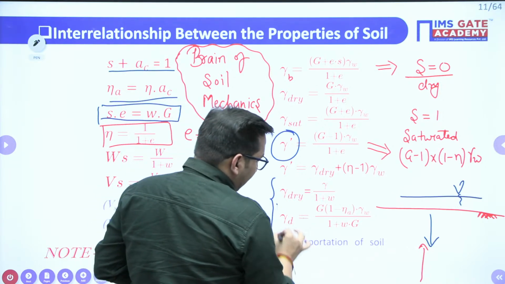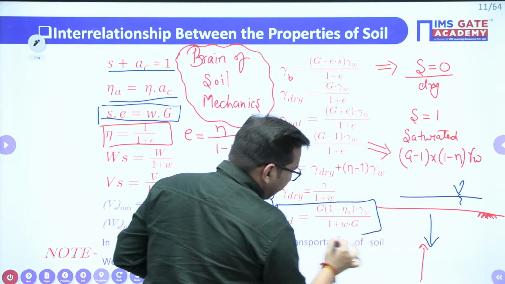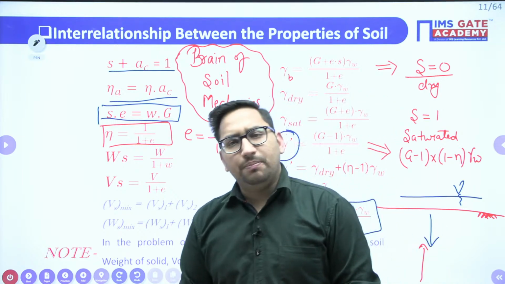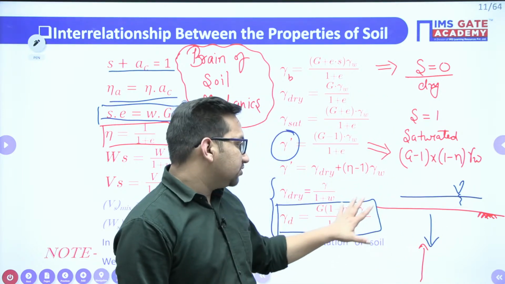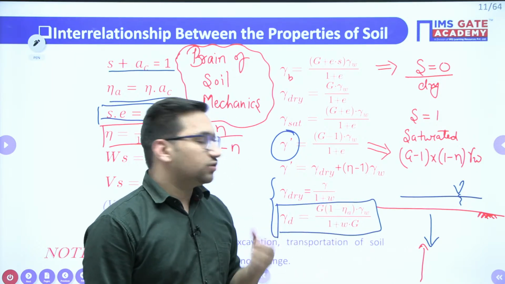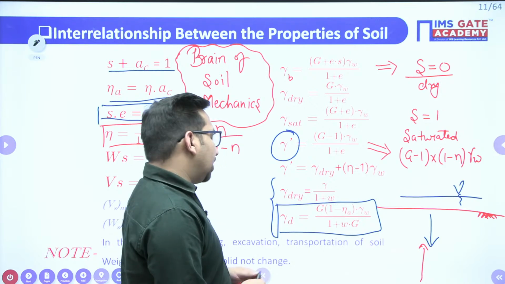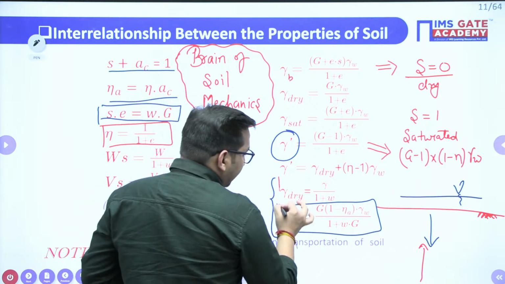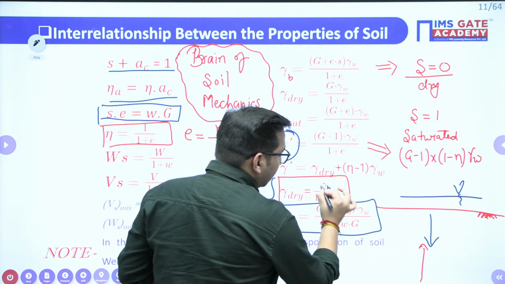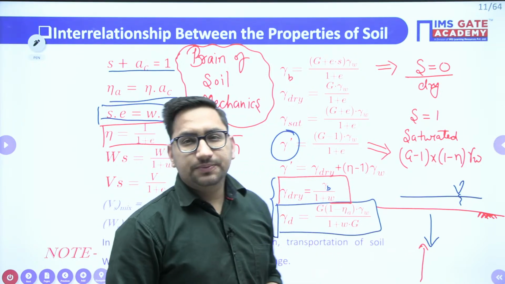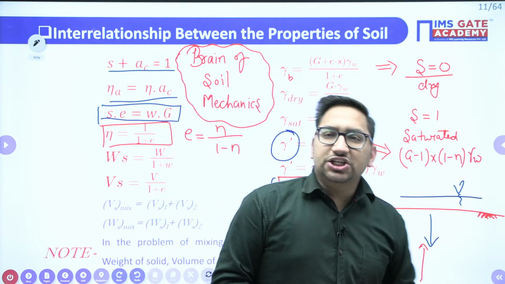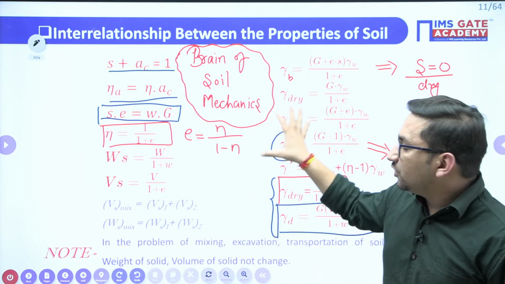This particular formula, gamma d is equal to G into (1 minus eta a) upon (1 plus wG), is also an important formula, which is generally used in your compaction chapter, right? So what is this eta a? That is percentage air content. You also have this dry unit weight of soil. Clear? Also one important relation is that your gamma dry value is equal to gamma bulk upon (1 plus water content). Clear? So if you are going to give GATE 2023, this particular formula must be in your tips, right?